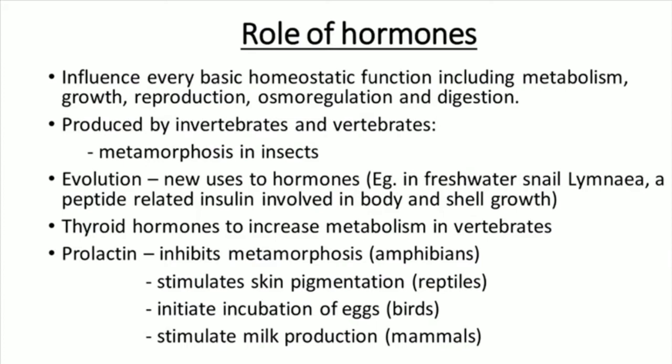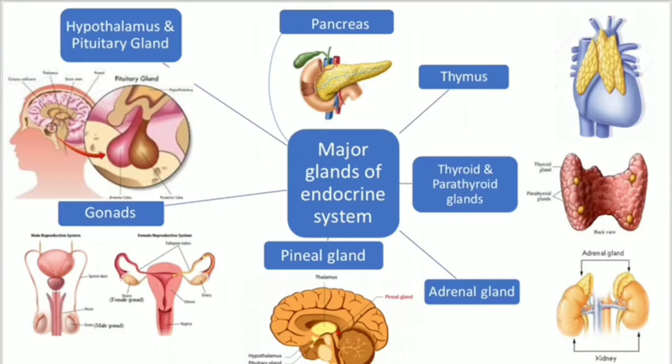If we move to the next slide, we'll be able to see the major glands of the endocrine system, such as the pancreas, the thymus, thyroid and parathyroid glands, adrenal gland, pineal gland, gonads, and the hypothalamus and pituitary gland. So that is all from me. I'll pass it on to the next presenter.